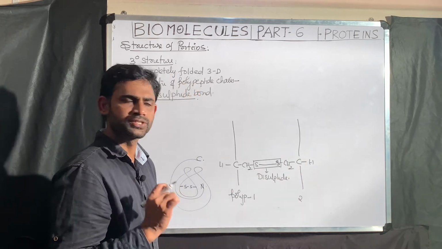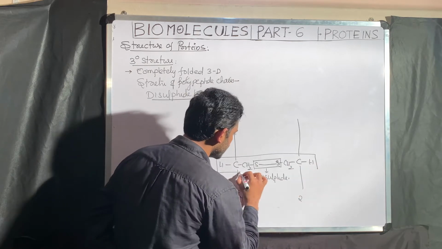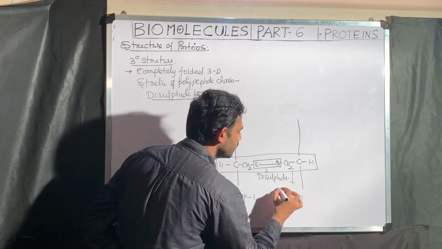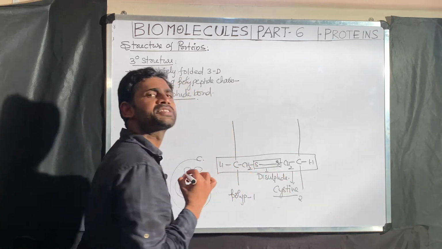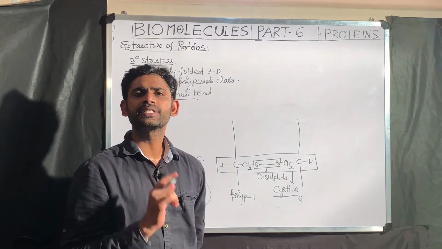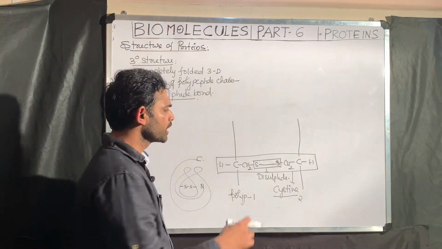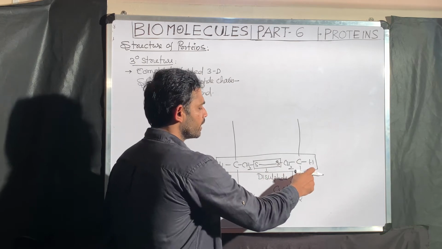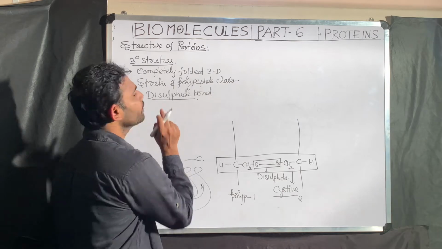The next one: when I showed one amino acid, I called it cysteine, and this amino acid I also called cysteine. Now, after formation of the disulfide bond, the two together are called cystine, C-Y-S-T-I-N-E. Cysteine, what is the spelling? C-Y-S-T-E-I-N-E, that is the individual amino acid. Once a disulfide bond is formed, two cysteines together are called cystine. Okay, you understood this point.